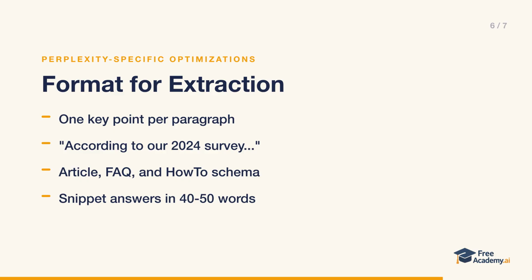Phrases like according to our 2024 survey of 500 businesses, or based on Gartner's 2024 research. Third, structured data. Perplexity may not use it directly, but it helps your search ranking, which feeds Perplexity. Implement article schema with author and dates, FAQ schema for question content, and how-to schema for guides.